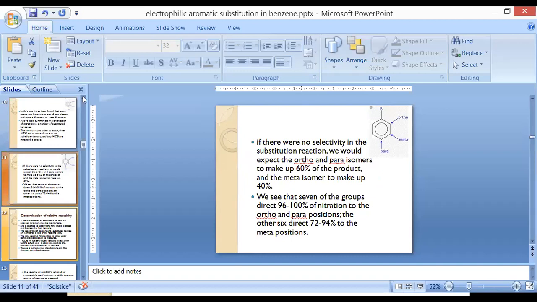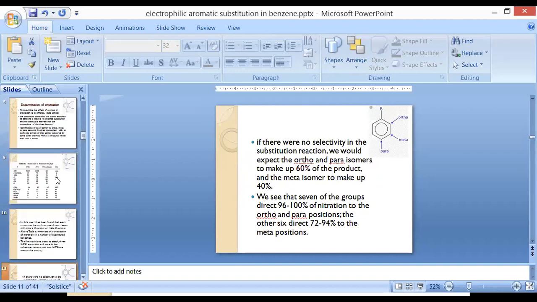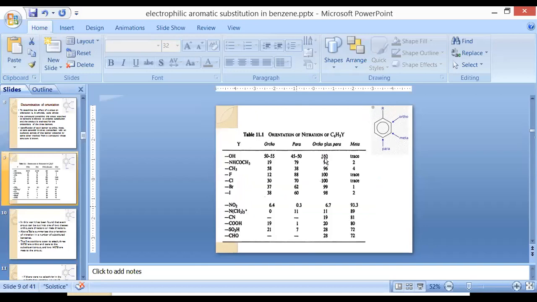Because in the given table we have seen that the halogen family, hydroxyl, bicarbonate and methyl groups, 98 to 100%, act at ortho and para position, with the least amount acting on meta position. But this family of compounds, that is nitro, cyanide, acids, aldehydes, basically 70 to 94% will act on meta position.